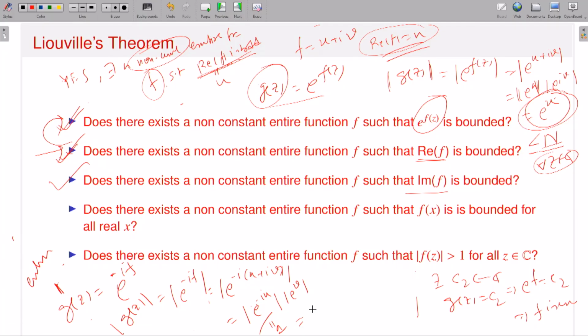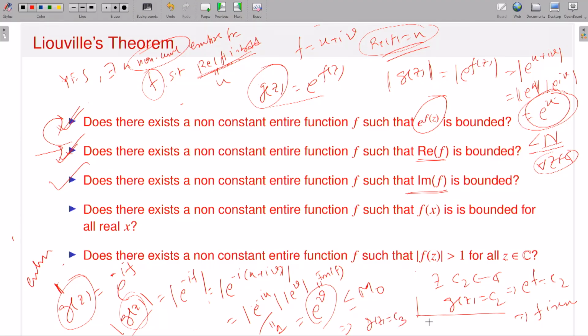And this is e to the power v. Now what is v? v is nothing but the imaginary part of f. So now you have an entire function g whose absolute value is e to the power v, where v is the imaginary part of f, which I assume is bounded, going for a contradiction. So v is bounded by some constant M naught. So I have a function g which is entire and bounded. Therefore by Liouville's theorem there exists a constant c3 such that g(z) equals c3.